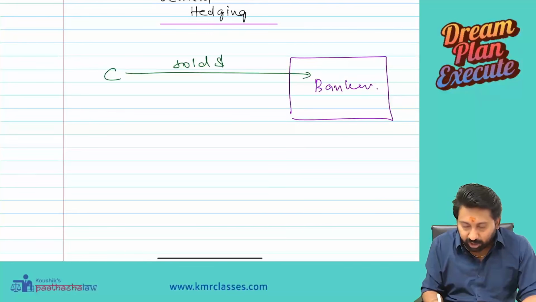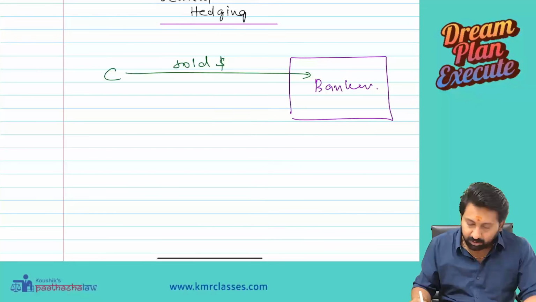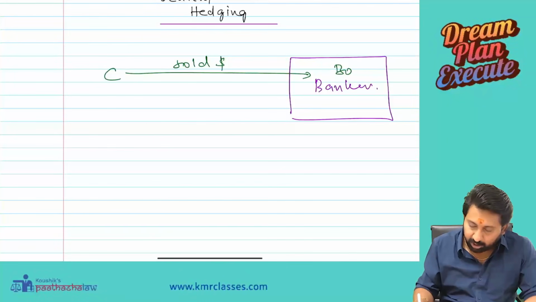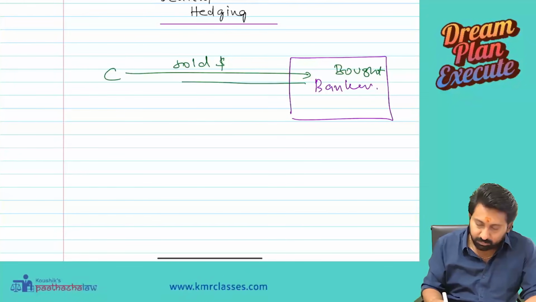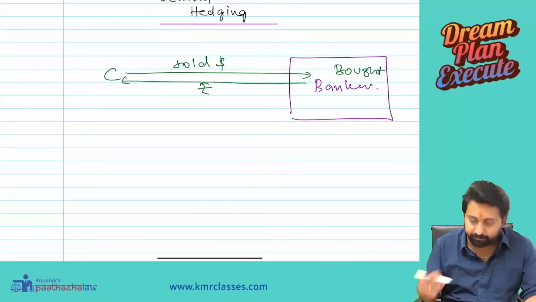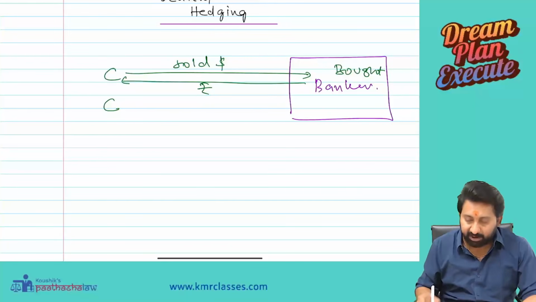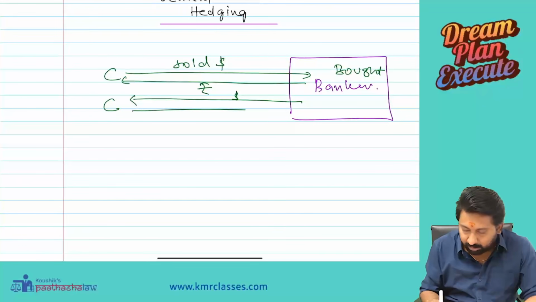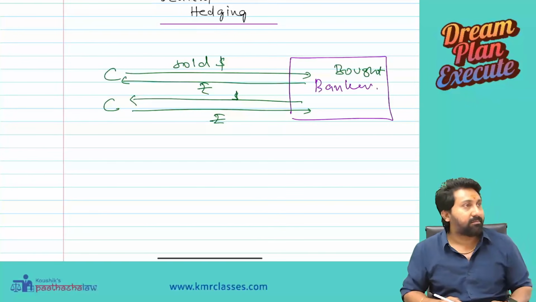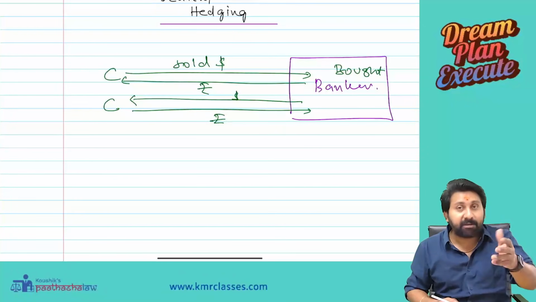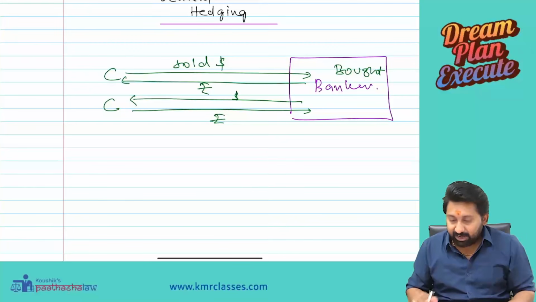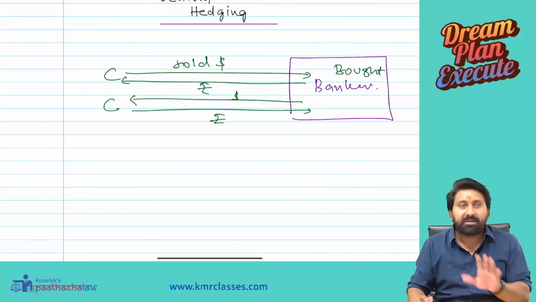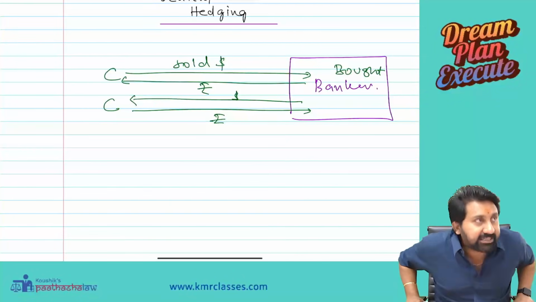He sold dollars. The banker bought the dollars and gave rupees. Another customer came. He bought the dollars and gave rupees. This is how transactions happen with a Forex dealer. Banker means Forex dealer.